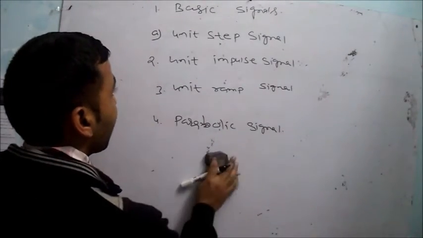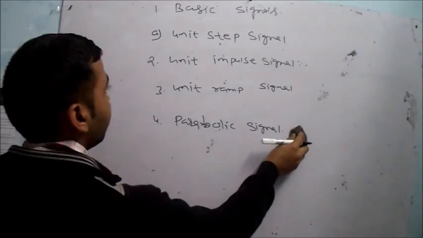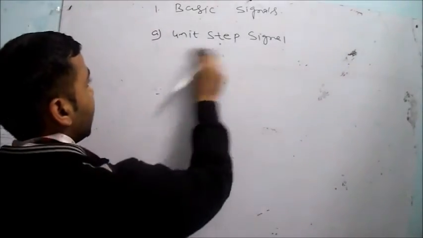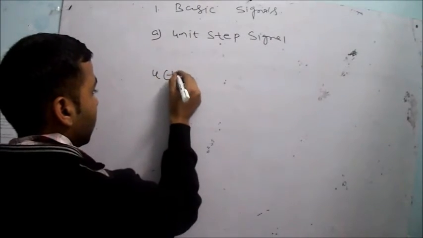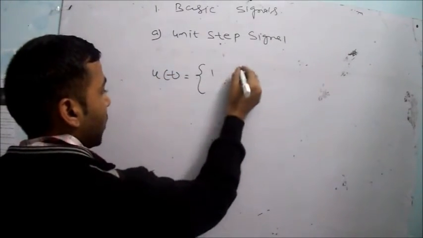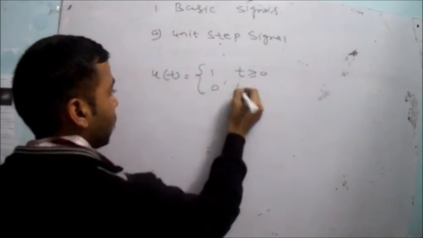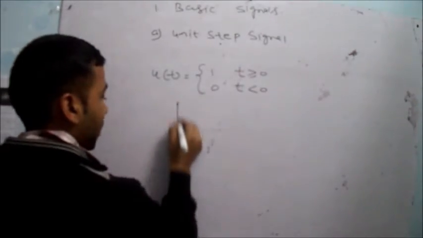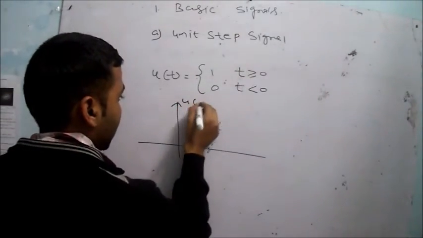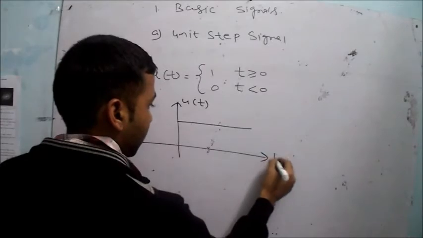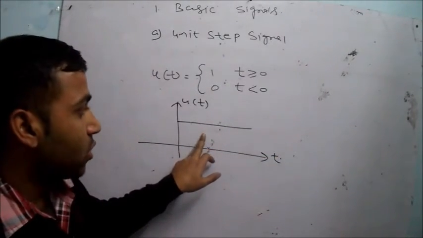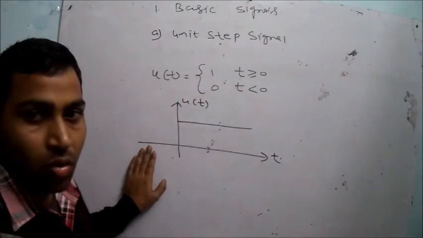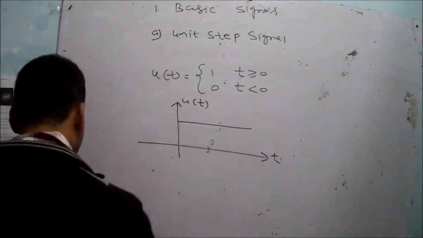First one is your unit step signal. Note down, unit step signal. The definition of the unit step signal is u(t) equals 1 when t is greater than or equal to 0, and 0 when t is less than 0, and the pictorial diagram of this unit step is this one. So u(t) equals 1 when t is greater than or equal to 0, and its value is 0 when t is less than 0.